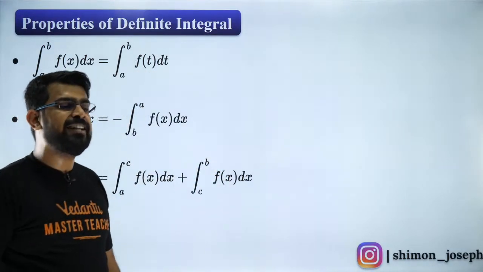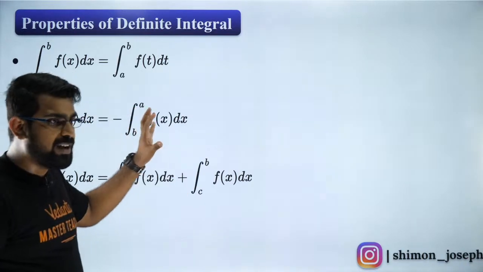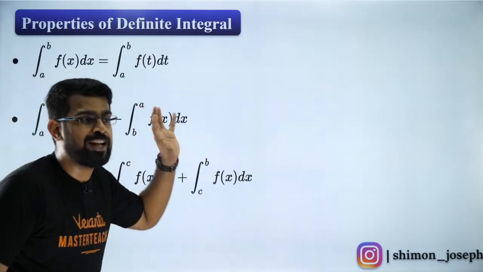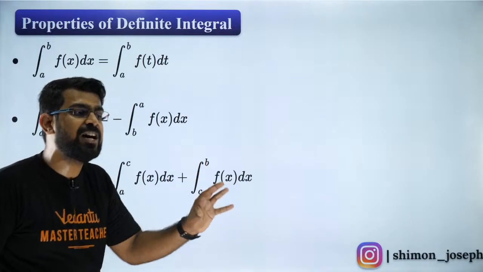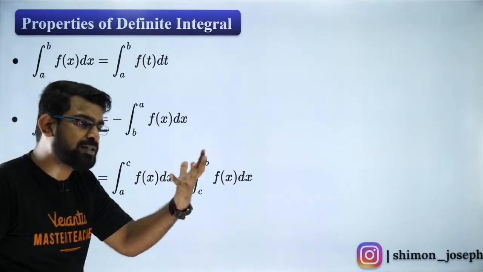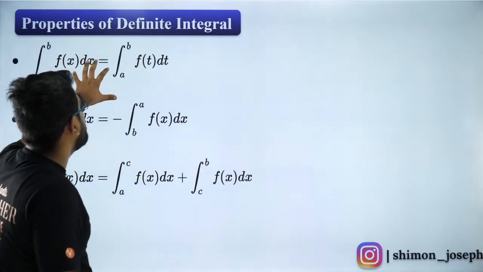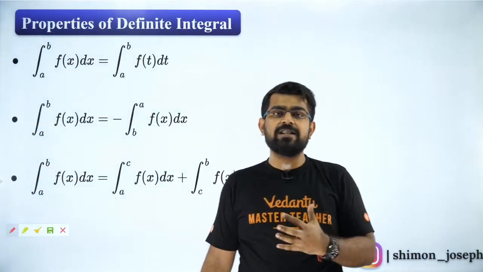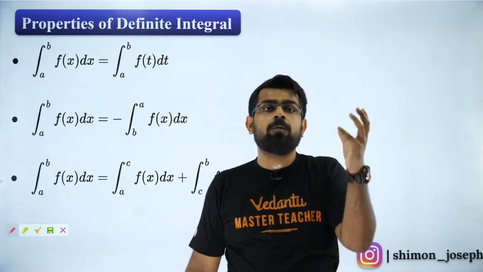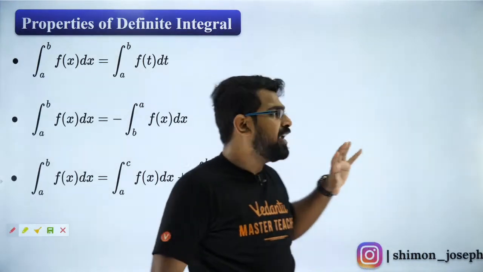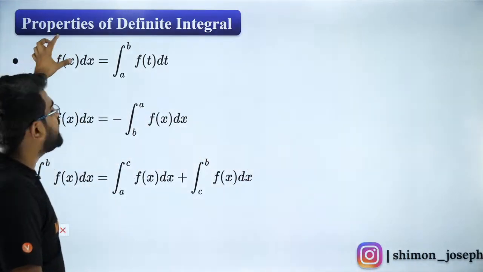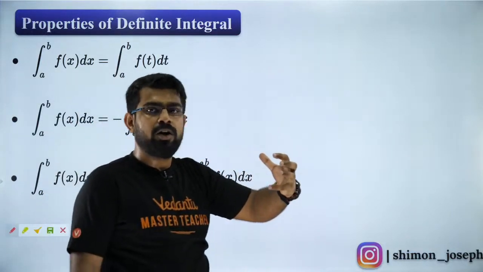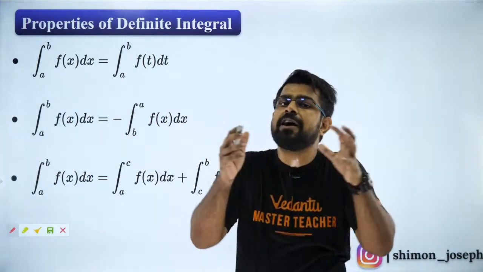Hello, Manjunath Reddy. Very nice to see you. I will even prove some of these results to you so that you guys can follow it in a very clear and crisp manner. Yes, Manjunath. So the first property, first of all, what is definite integrals? Definite integrals is nothing but integration with limits. So here A and B are your limits, right? Whenever you have limits of an integral, you call it definite integration.